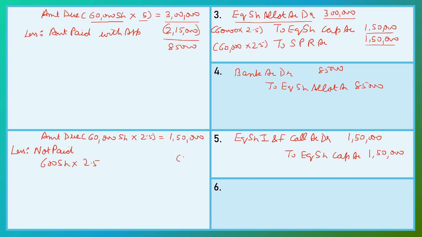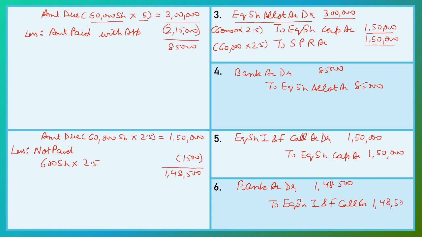So we deduct 1500 which is not paid by the shareholder, and the shareholders pay on first and final call 1,48,500, and our entry is bank account debit to equity share first and final call account, that is 1,48,500. Now these are our entries related with installments.